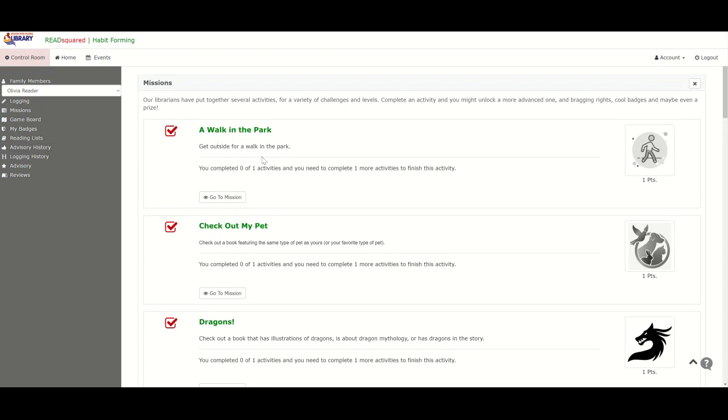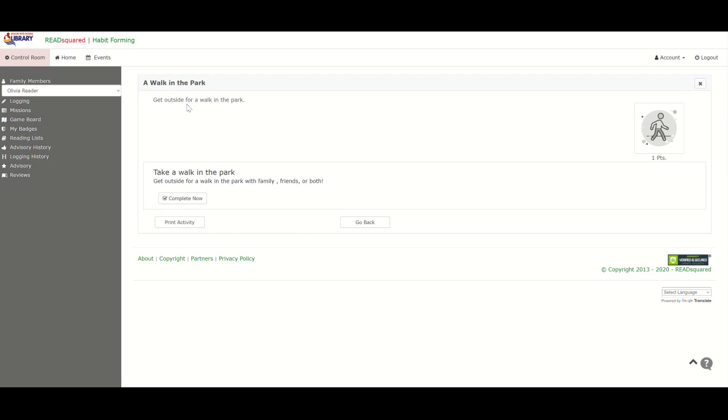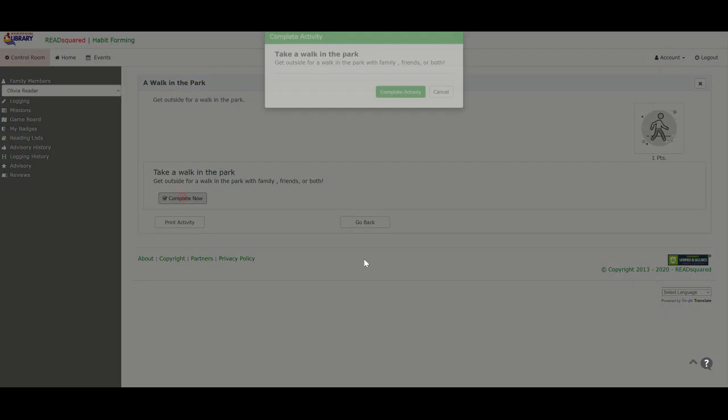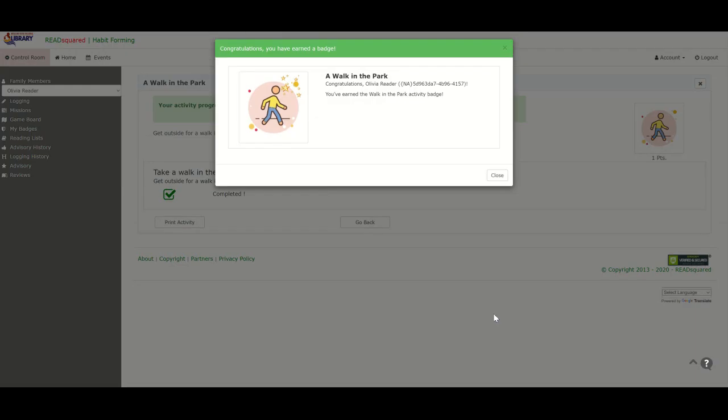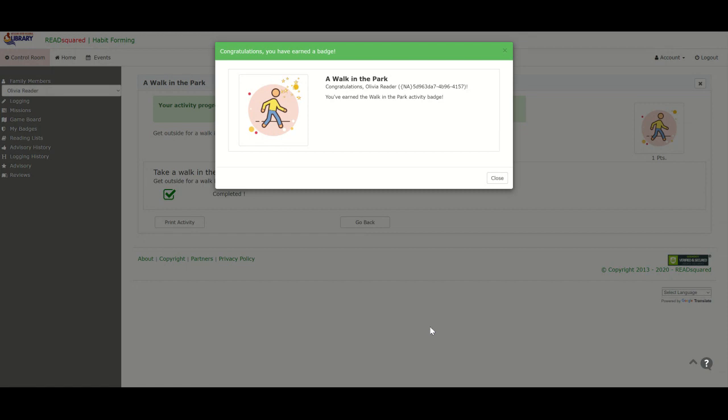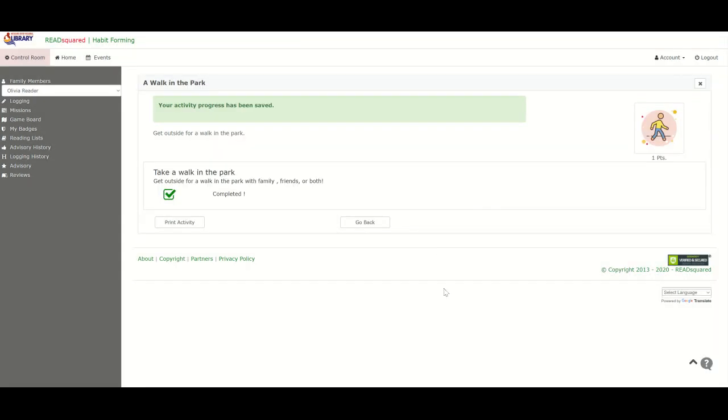So let's say that Jane and Olivia have taken a walk in the park. We're going to go to this mission. And you can see it says, get outside, take a walk in the park. It sounds like a great idea to me. So let's say they have. We're going to complete now. Click on this. Get outside for a walk. Complete the activity. Congratulations, you took a walk in the park. That was easy, wasn't it? So now she has earned this badge, a walk in the park badge. Click that. And now we're going to go back.